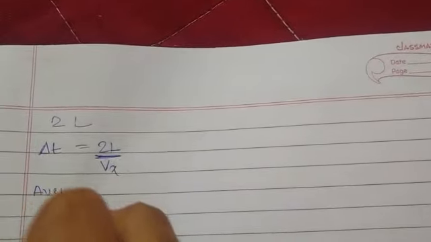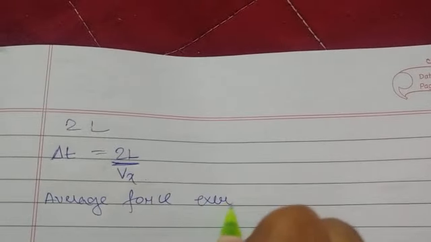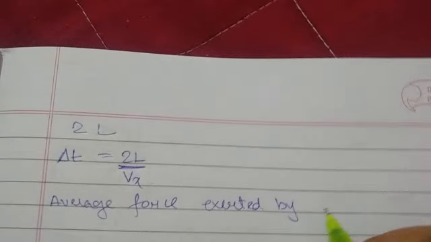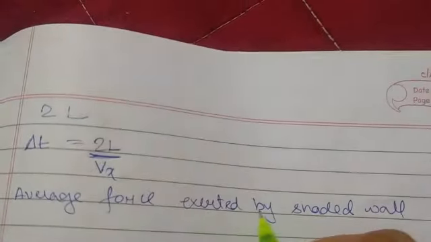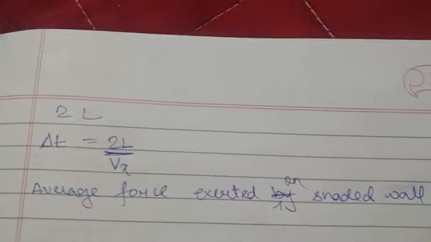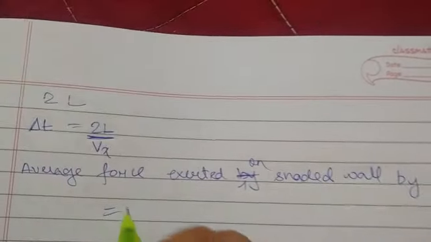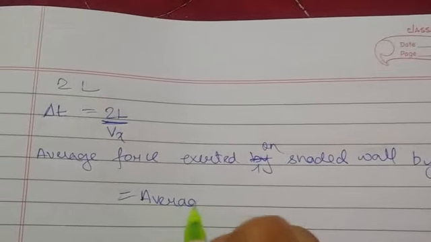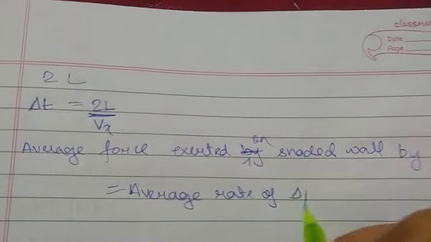Now we will see the average force exerted on the shaded wall by molecule 1. This average force will be given as the average rate of change of momentum.